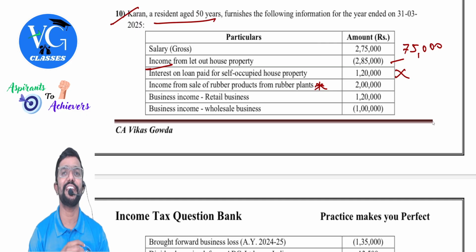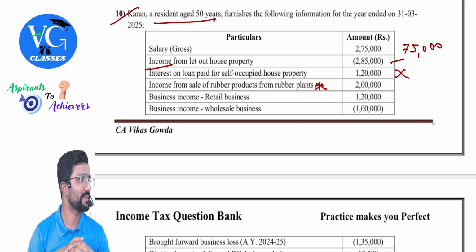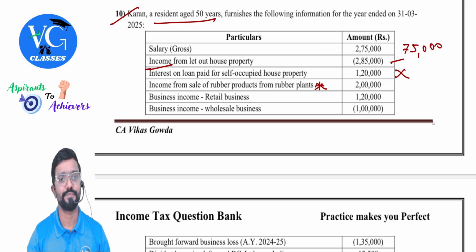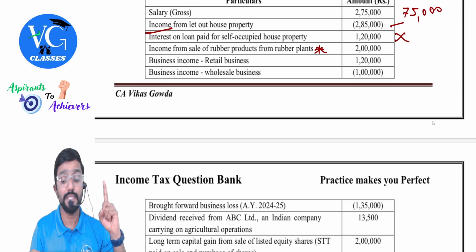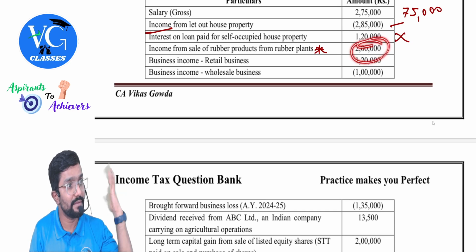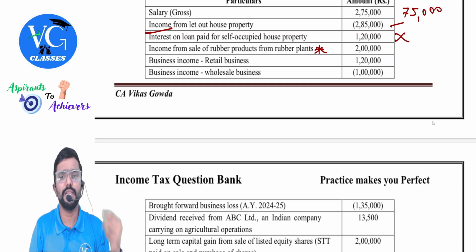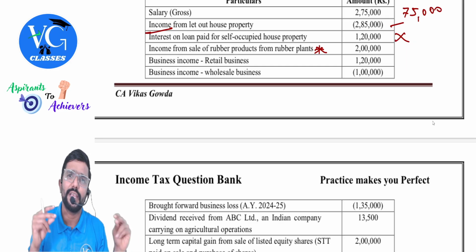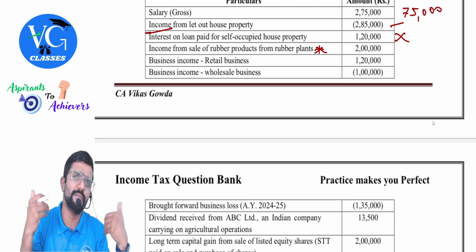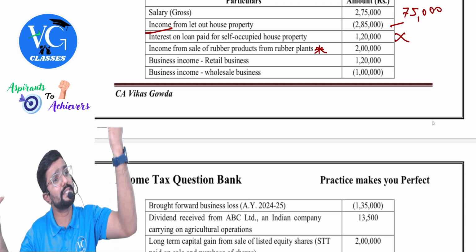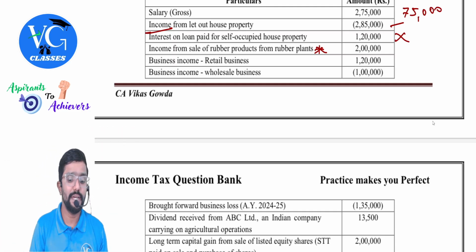What is the ratio of segregation? 65-35. Business income will not include this part. Okay. They have given it separately. Retail business 120. Business income. Wholesale business 1 lakh. Guys, wholesale business means, is it a special business? No. Can that loss be adjusted against any business income? Yes. Can we adjust it against other heads? Yes, except salary. And it is current year loss, no?